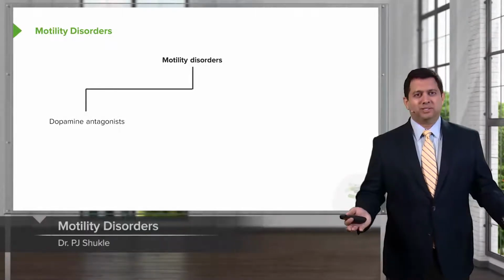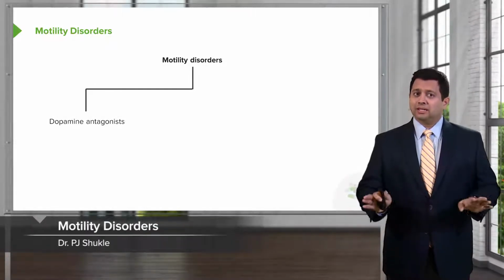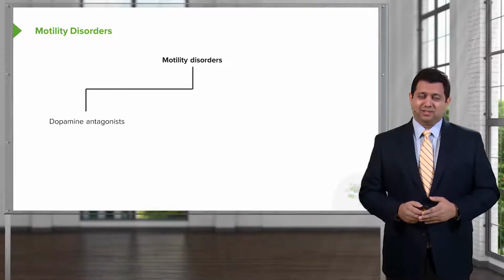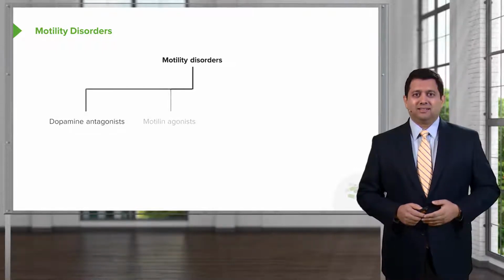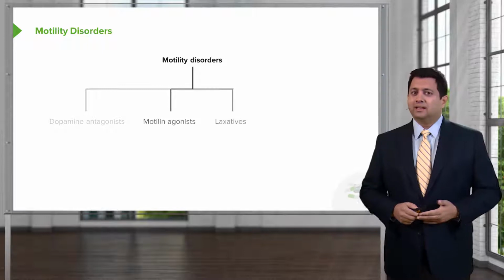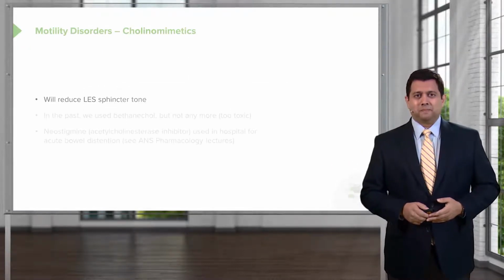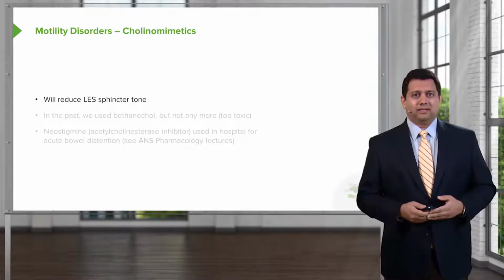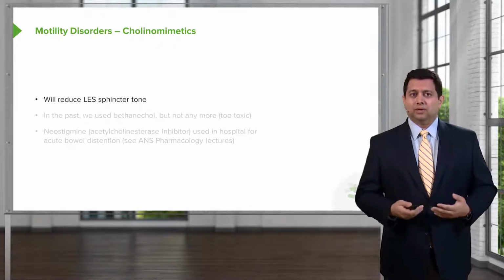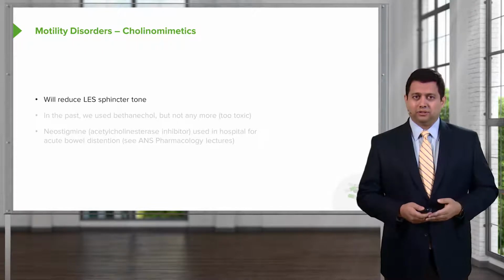Let's move on to the motility disorders. So the motility disorders can be treated by several agents. You have the dopamine antagonists, the motilin agonists, the laxatives, and the antidiarrheal agents. Let's start off with the cholinomimetics. So cholinomimetics lower the sphincter tone of the lower esophageal sphincter.